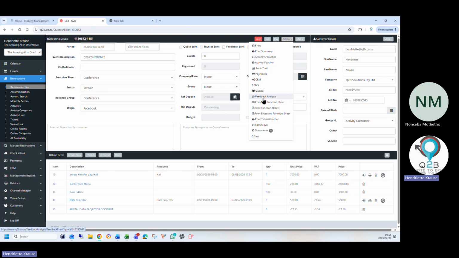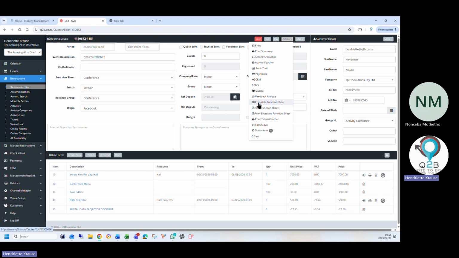Okay, then we've got 12 hours after departure. Feedback will go out to all those guests. And then you can get a proper feedback and what did they think about the conference, your venue, your setup, your food, anything that you want to add in your feedback questions. Our feedback only comes into Q2B. We don't take it to any social media or online platform.